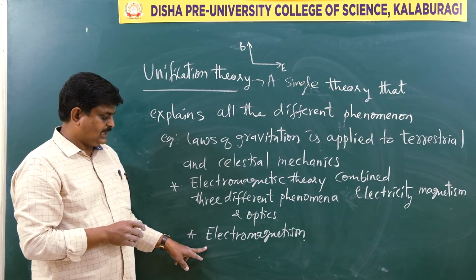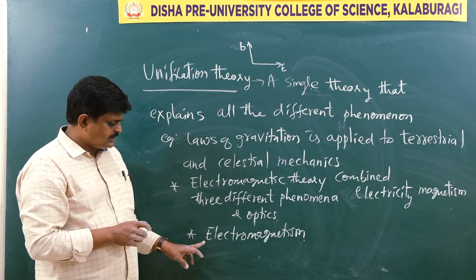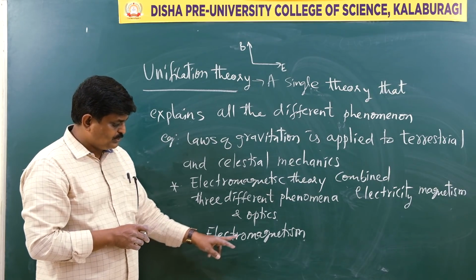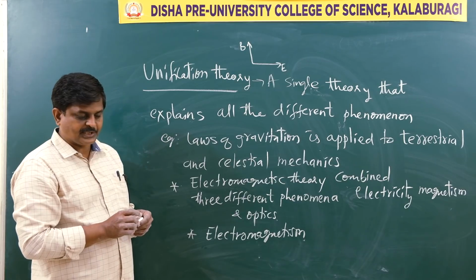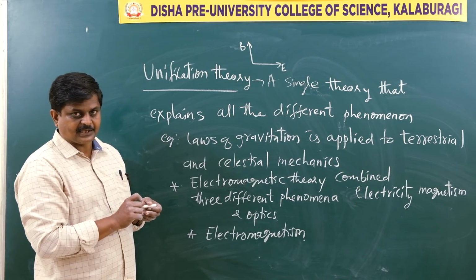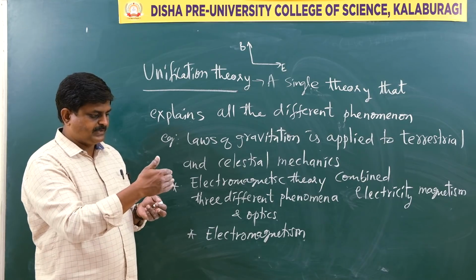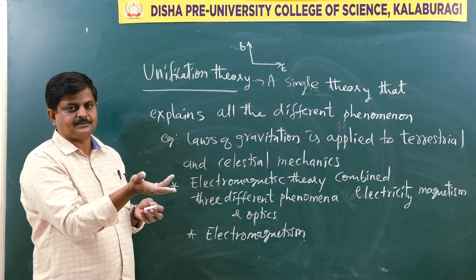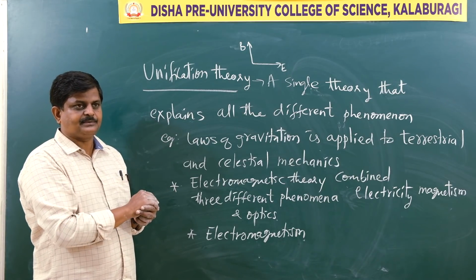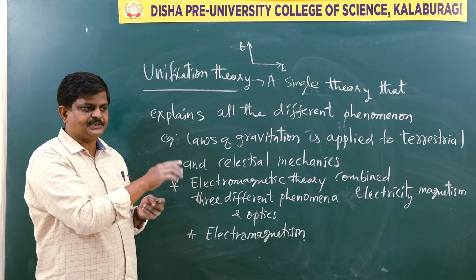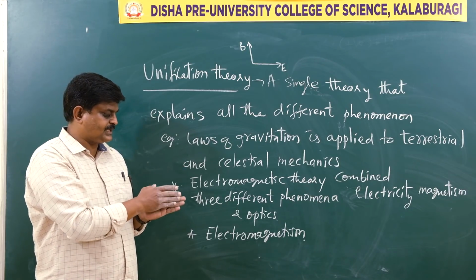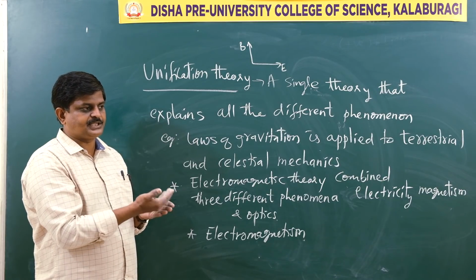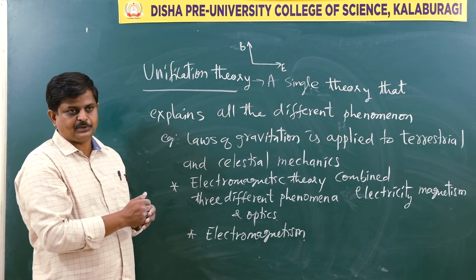And one more thing, electromagnetism. This is also another unification theory. Just see, two different phenomena are mixed here. One is electricity, the other one is magnetism. Whenever a magnetic field is varied, that produces a current. When electricity is varied, that produces a magnetic field. There is a close relation between electricity and magnetism.